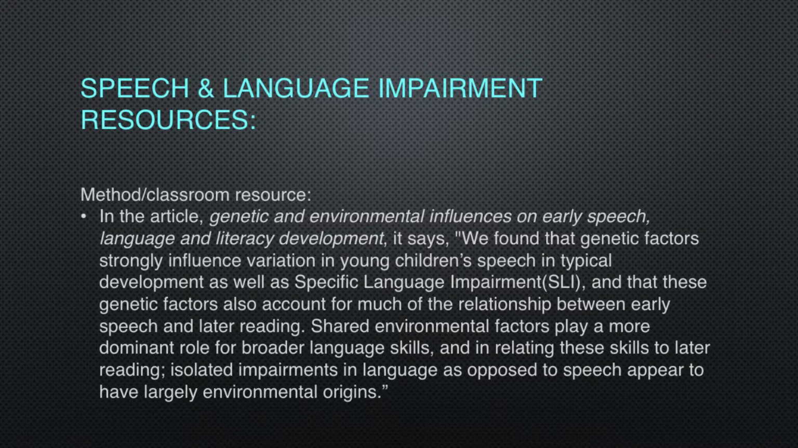In the article Genetic and Environmental Influences on Early Speech, Language, and Literacy Development, it says, "We found that genetic factors strongly influence variation in young children's speech and typical development, as well as specific language impairment, SLI, and that these genetic factors also account for much of the relationship between early speech and later reading. Shared environmental factors play more than a dominant role for broader language skills, and in relating these skills to later reading. Isolated impairment in language as opposed to speech appear to have largely environmental origins."